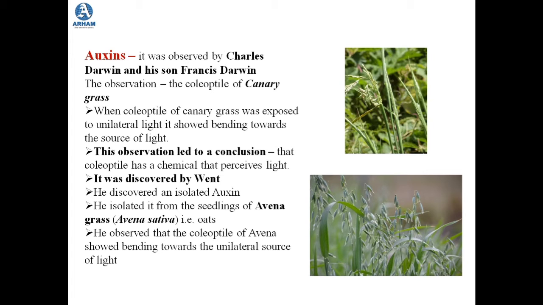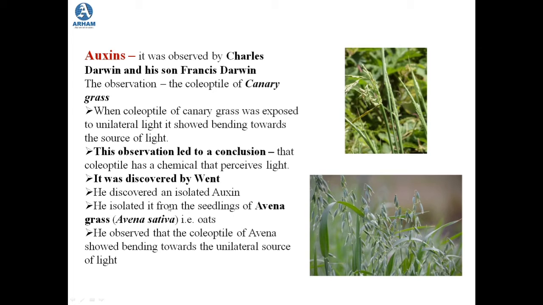Later on, it was discovered by Wendt. It was only observed by Charles Darwin and his son Francis Darwin that such a chemical exists. But later on it was discovered. Wendt was the scientist who actually discovered auxin.